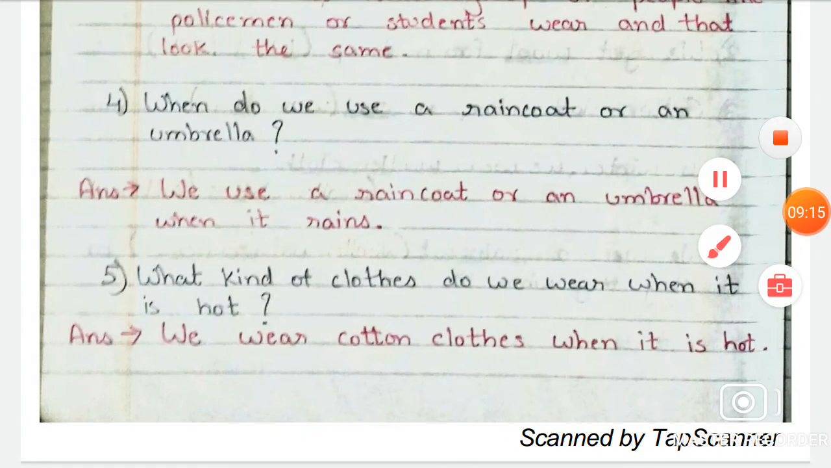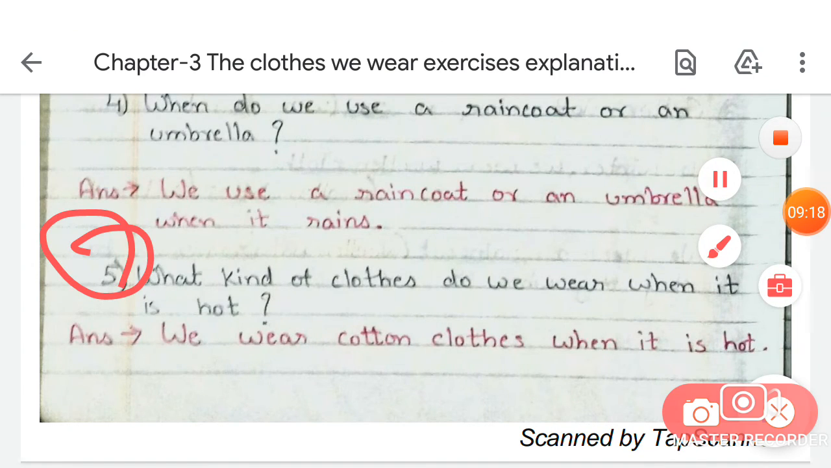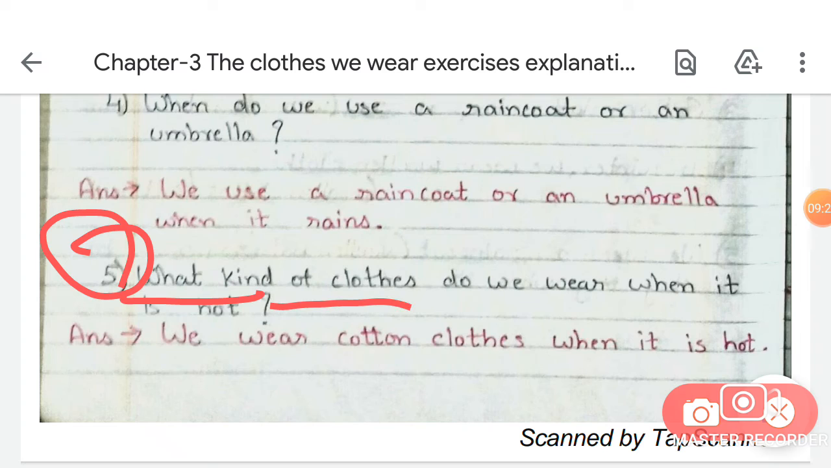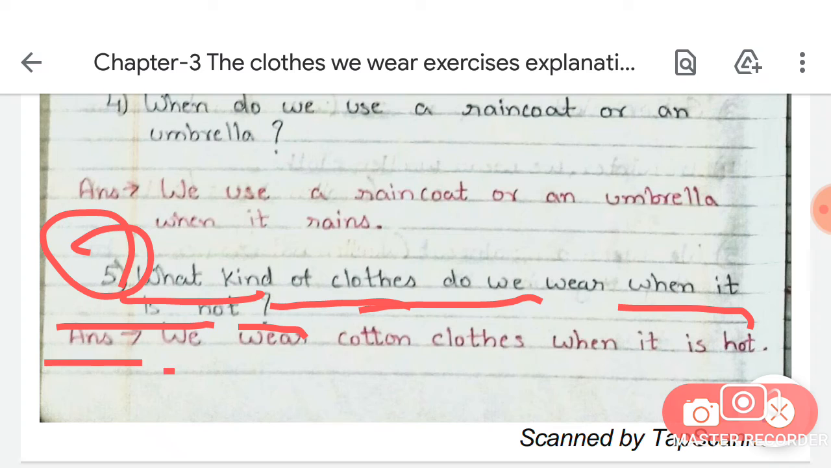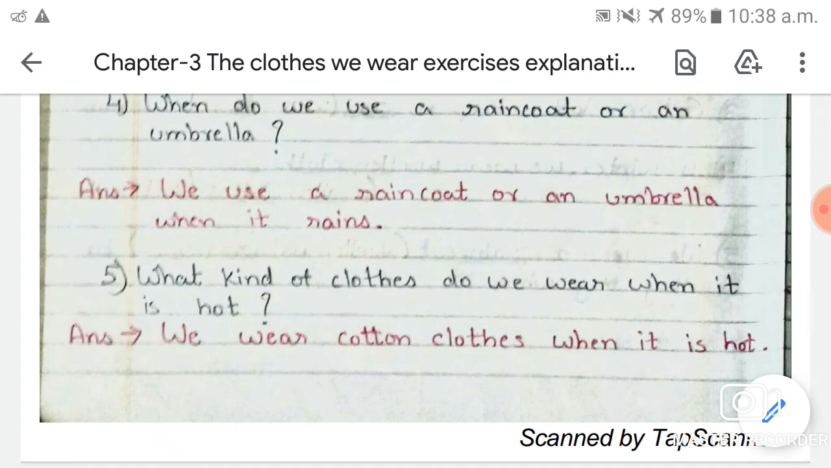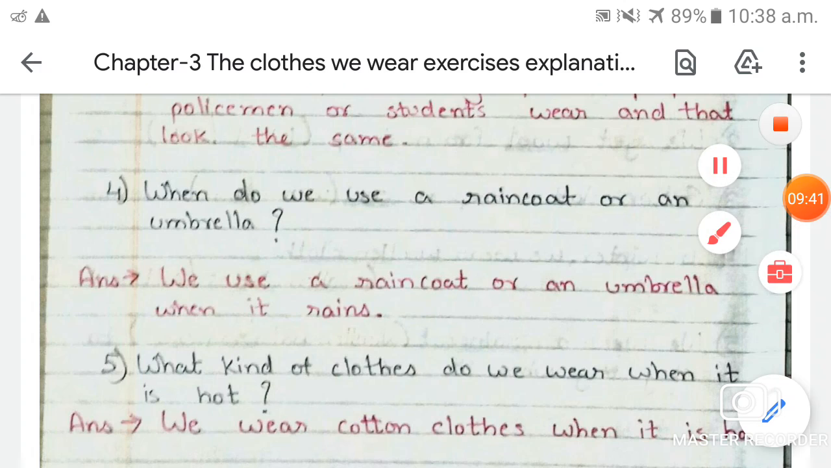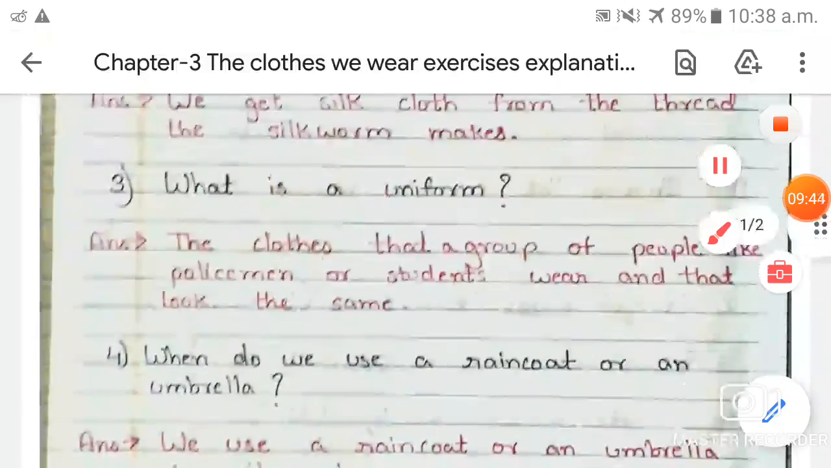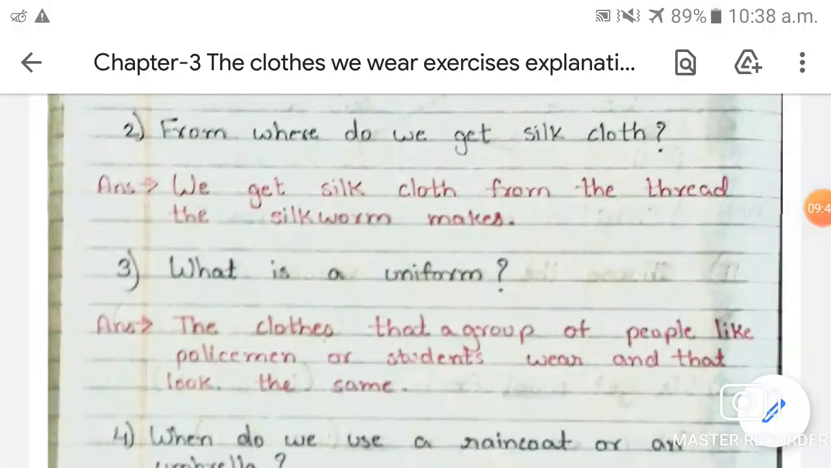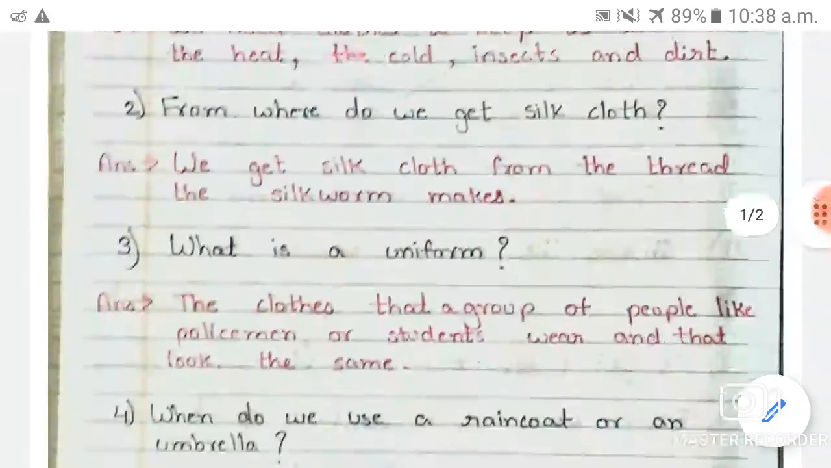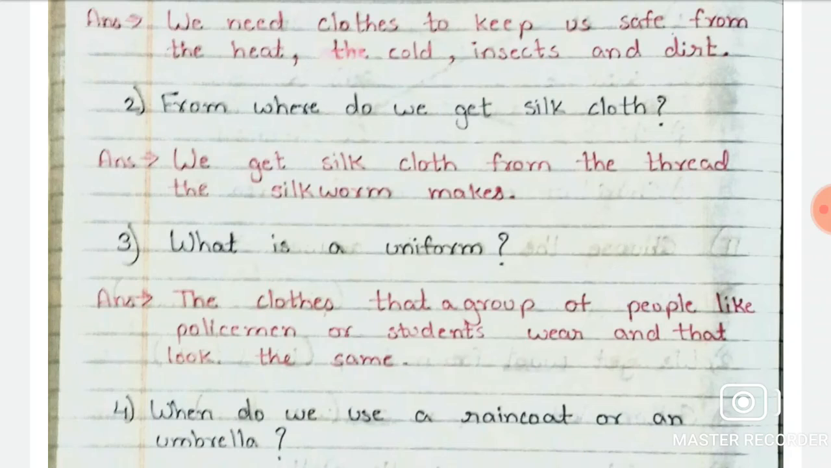Now move on to the fifth question, and the fifth question is, what kind of clothes do we wear when it is hot? So the answer of this question is, we wear cotton clothes when it is hot. Is that clear? Now these all 5 questions and answers you have to complete in your notebook, and you have to learn them all.